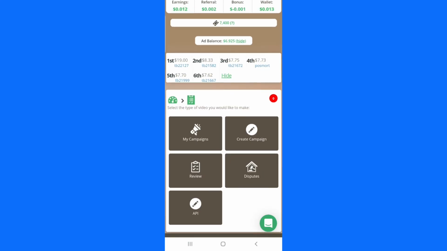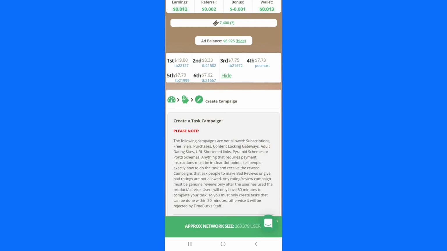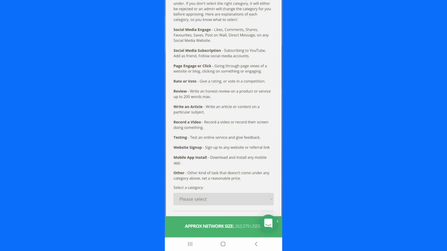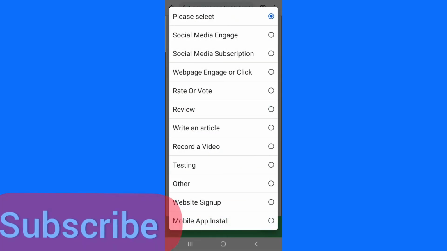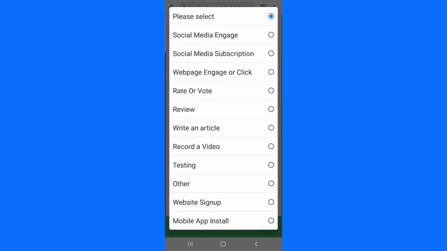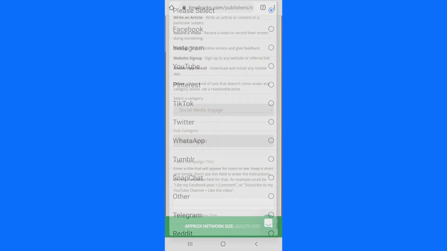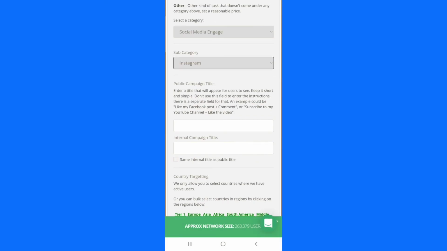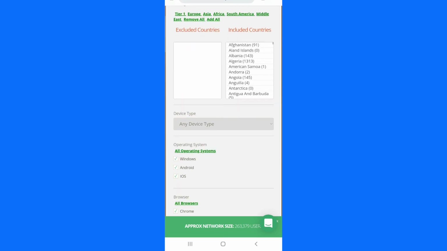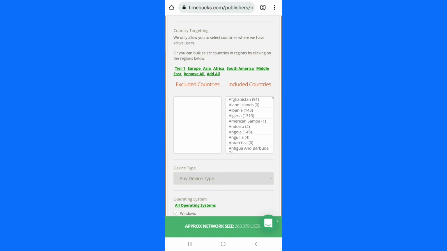We'll just click on create campaign, and here you are going to go down. You select the category of the campaign you want to create. Let me say if it's engagement, social media, anything you wish. Click on, let me say, social media engagement. I will come down here, say YouTube engagement or Instagram engagement, and I will write the title of what I want. And here I'll select the country I want to send the ad to.